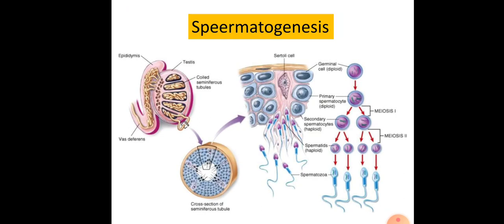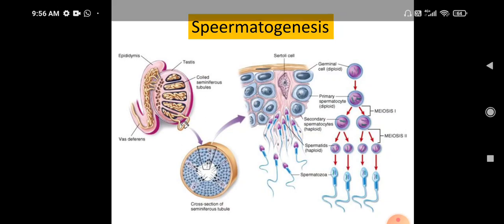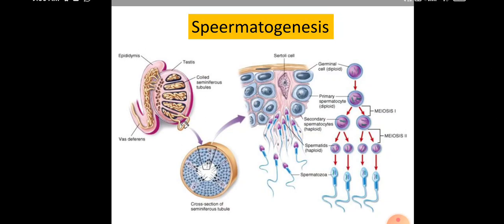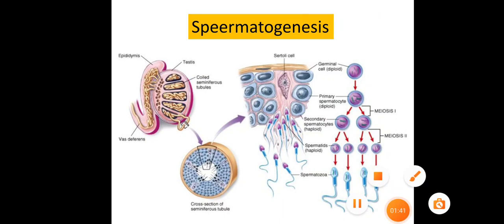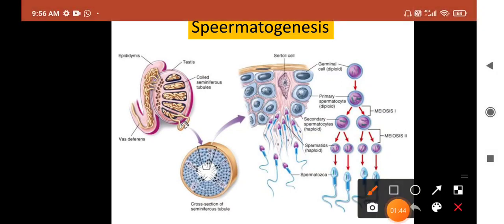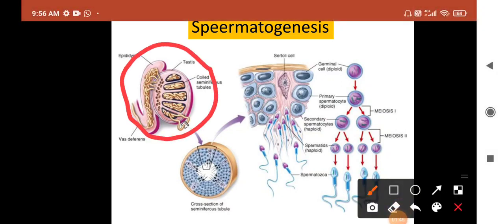Okay, now let us move on to the process of spermatogenesis. This image shows the structure of the testes. The first image is what is known as the testis. This testis consists of many seminiferous tubules.